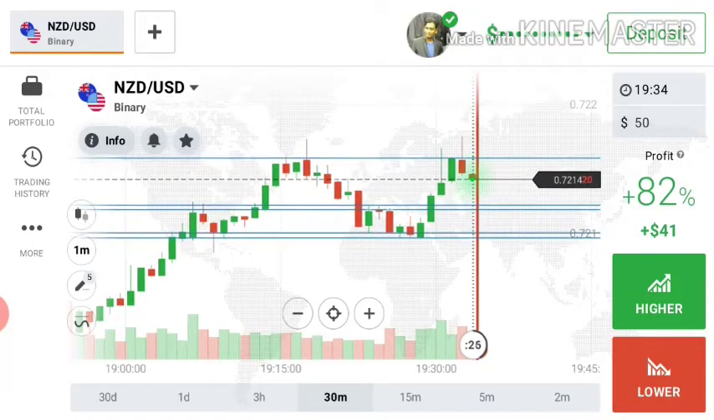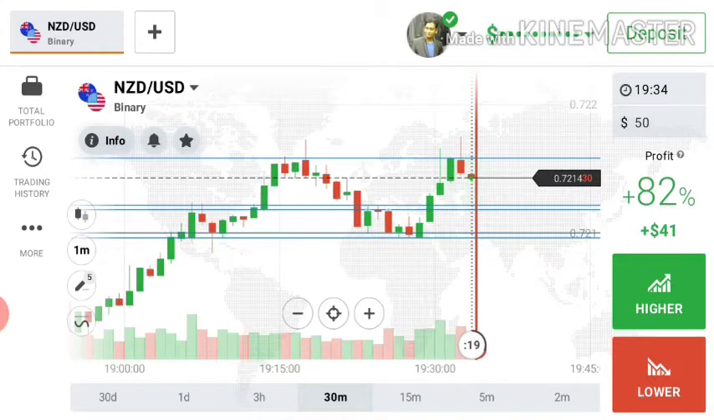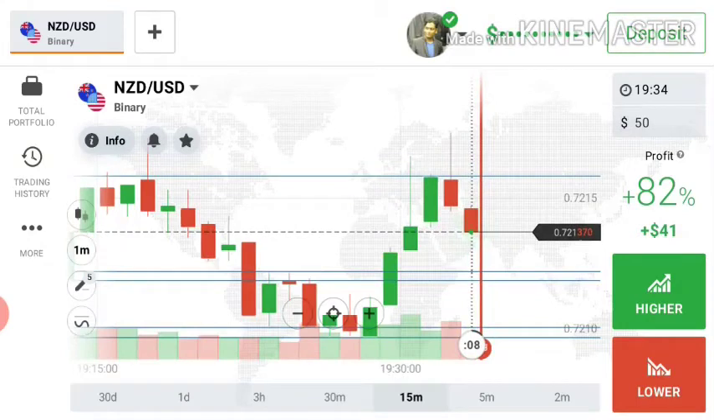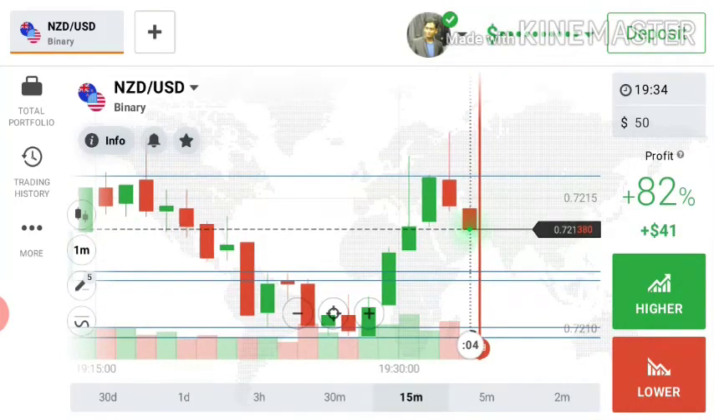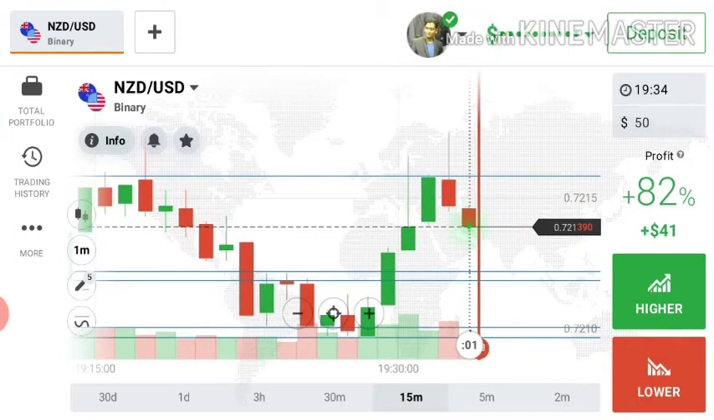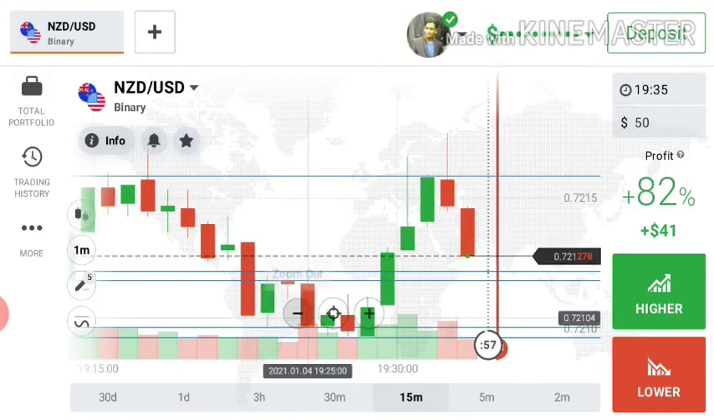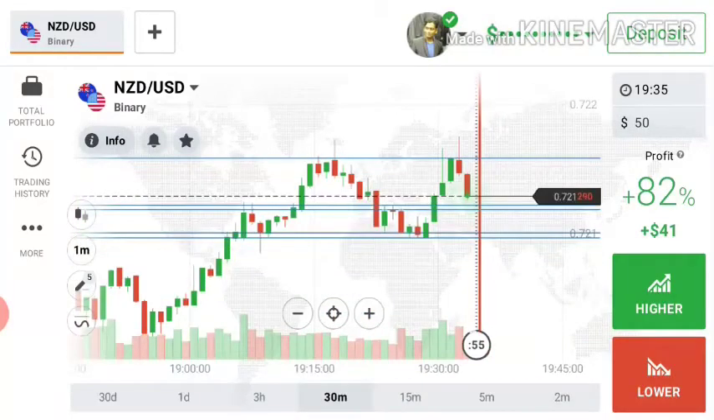Okay, so let's see, the sellers enter from the sellers area. So I need one good confirmation, then I will place a lower option, but right now I am not getting any confirmation, so I'm not placing a trade. If I place a trade here, it will be a late entry. Okay, so let's see for the next. Very strong candles.